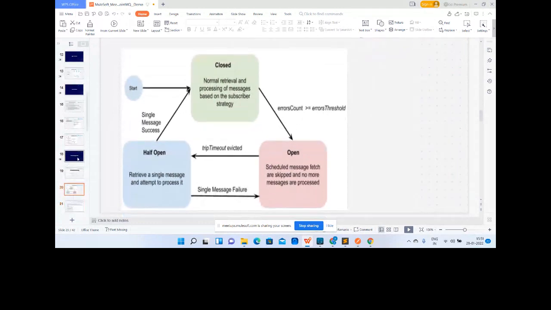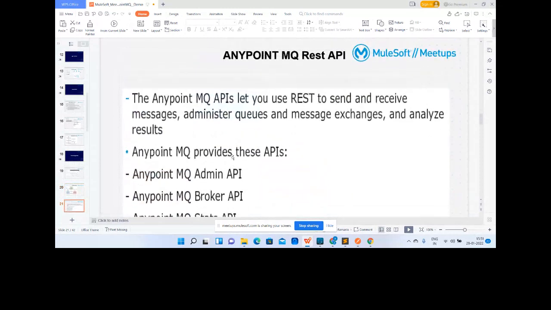Okay, so after that, Anypoint MQ also comes with REST APIs. If you want to use Anypoint MQ for a non-Mule application, mostly it can be used that way, because if we have a Mule application and we are using Anypoint MQ, definitely we're going to make use of the Anypoint connector and the platform capabilities, right?